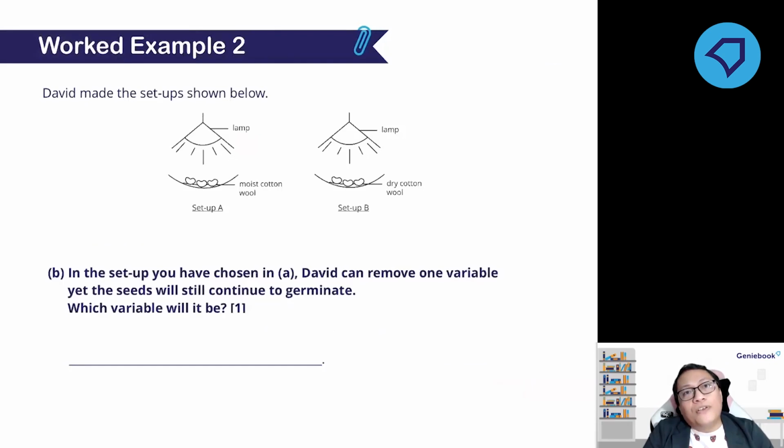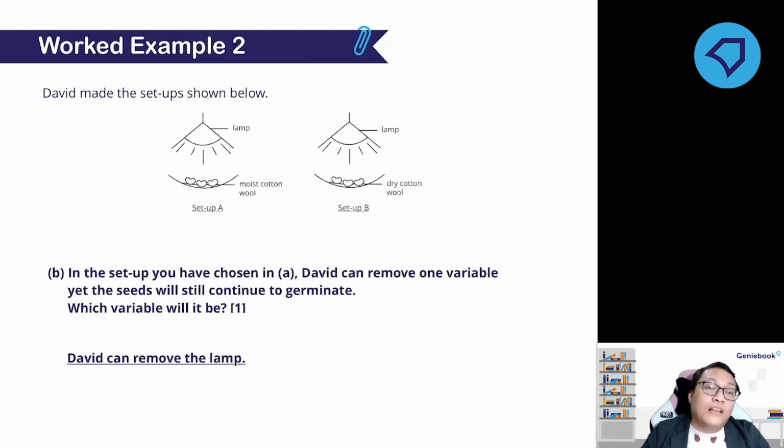So in order for the seeds to germinate, one variable is to be removed. So which variable can be removed while keeping the seeds germinating?